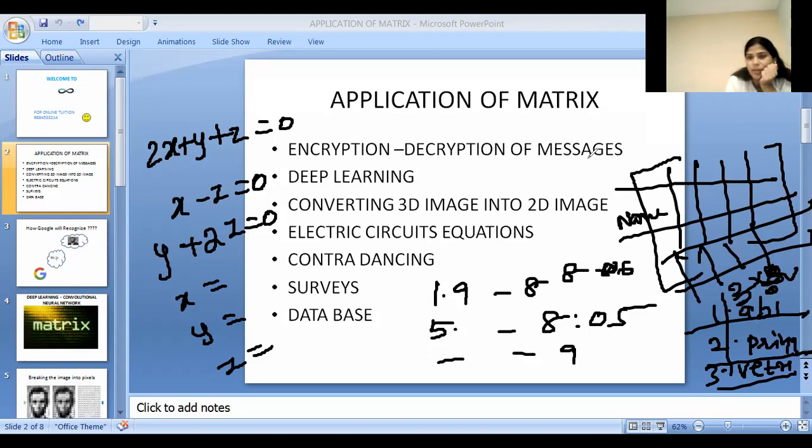So matrix can be used in many places, many streams. Okay. And in today's session, we are going to discuss deep learning in image processing. Let me erase this.